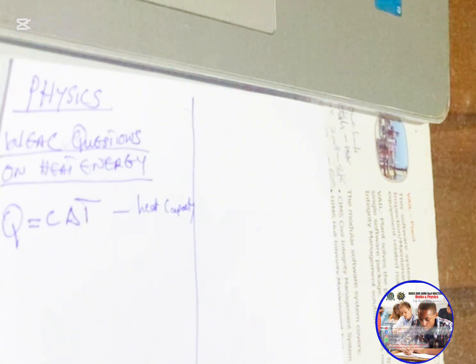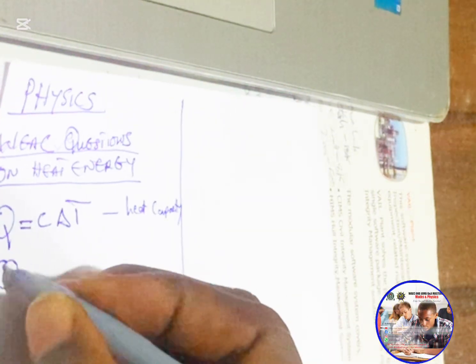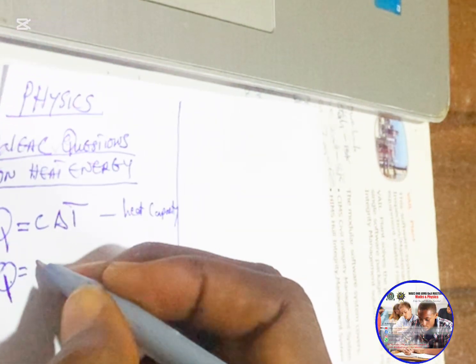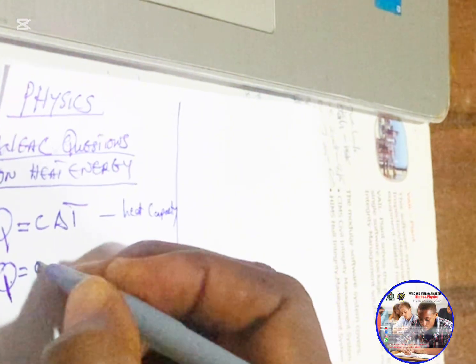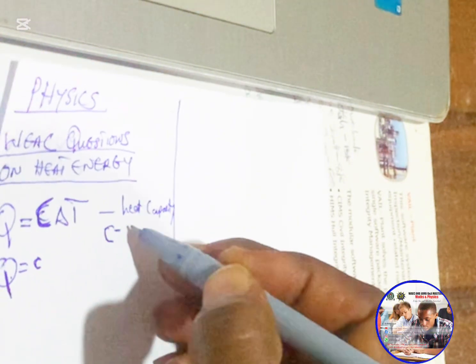While heat capacity is the amount of heat energy required to raise the temperature of 1 unit mass of that body, just 1 unit mass of it, not the whole body, by 1 degree Celsius or 1 degree Kelvin. Since we say it is quantity of heat, Q is given as a specific capacity, which is in small letter c. This one is in capital letter C. The capital C here is heat capacity.